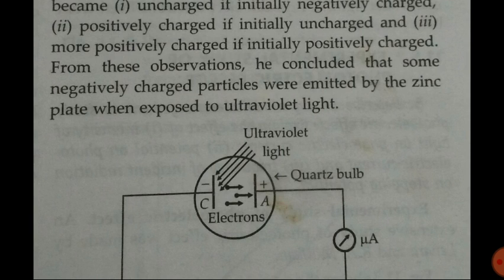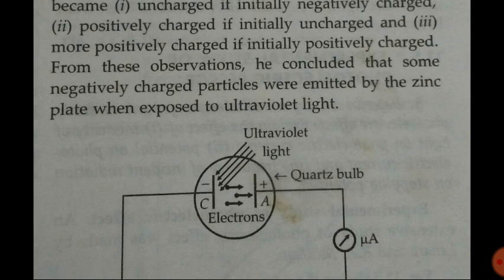Okay, sorry, initially the plate was uncharged. Uncharged means both the positive and negative charges were present there in the same amount. But when the light illuminated the zinc plate, the negative charges, that is electrons, left the plate, and that's why it became positively charged. Third, more positively charged if initially positively charged.